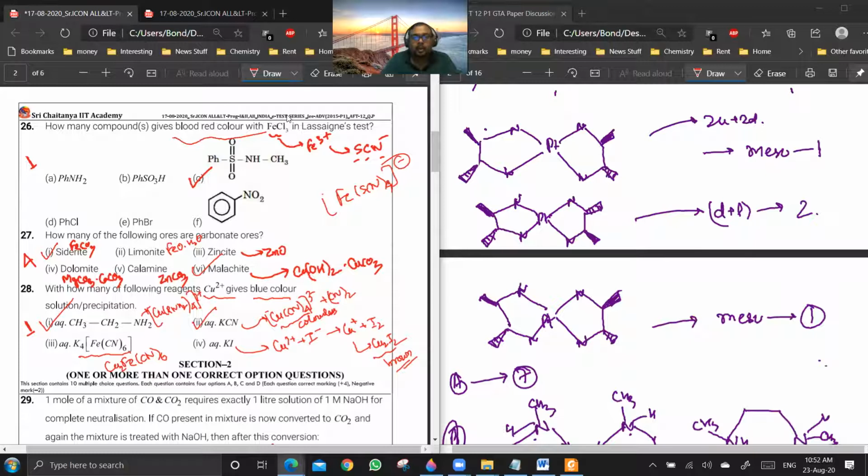This means that the molecule should contain sulfur, nitrogen, and carbon all in one. So the only molecule which suits our description is option C. So the answer is 1 here.